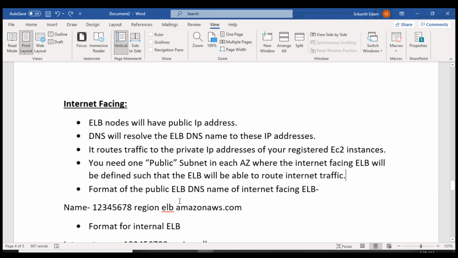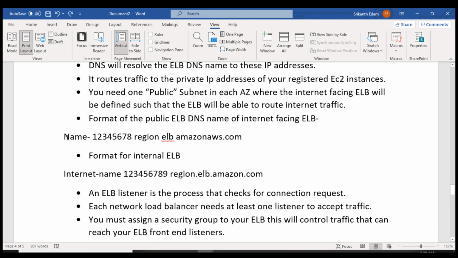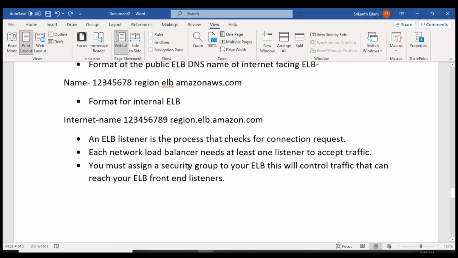The format of the public elastic load balancer name will be like this. This is your website name, client name, and it will have an 8-digit number. Then it will show the region, and it will have the extension elb.amazonaws.com. But for the internal load balancer, which is in the back end, it will show the internal name, the number, the region, and elastic load balancer. It will be like this. Once we configure it, you will understand.